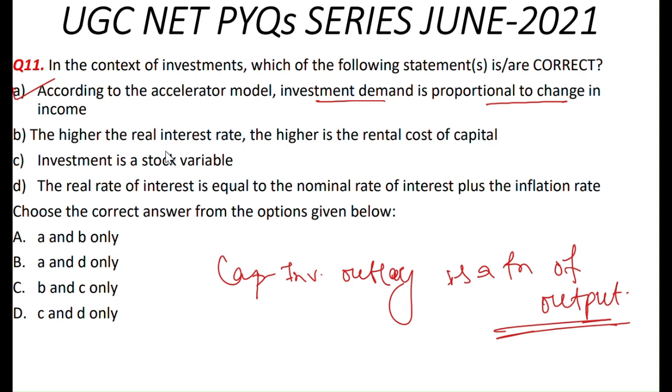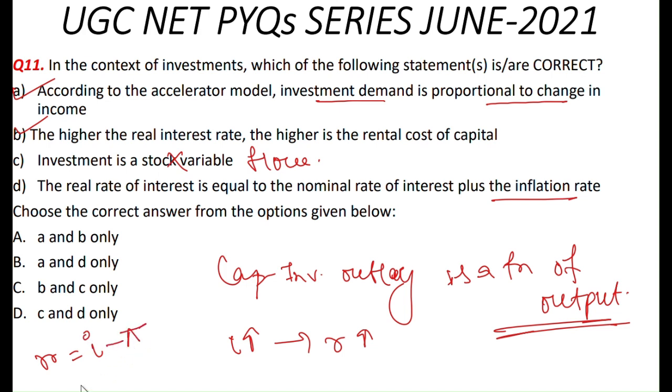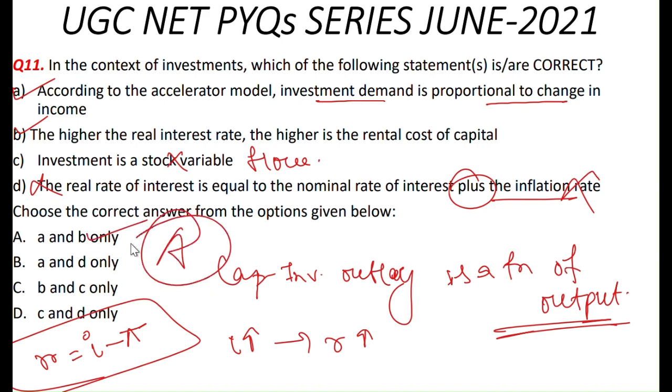The higher the real interest rate, the higher is the rental cost of capital. जितना interest rate ज़्यादा होगा उतना rental cost of capital ज़्यादा होगा. ये भी सही है. Investment is stock variable? No. Investment is a flow variable. And the real rate of interest is equal to the nominal rate of interest plus inflation rate? We know that according to Fisher's equation, real rate of interest is equal to nominal rate of interest minus inflation. Real rate of interest equal to nominal rate plus inflation rate, नहीं, ये minus होगा. So option D is also wrong. So A and B are correct. That is option A is the correct answer here.